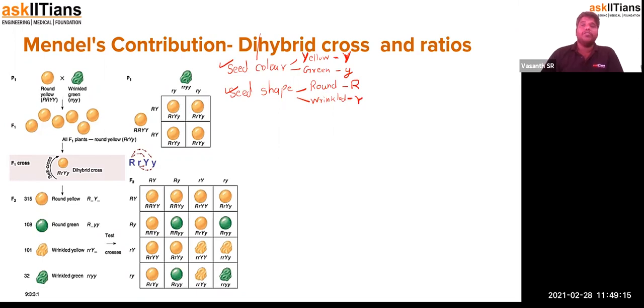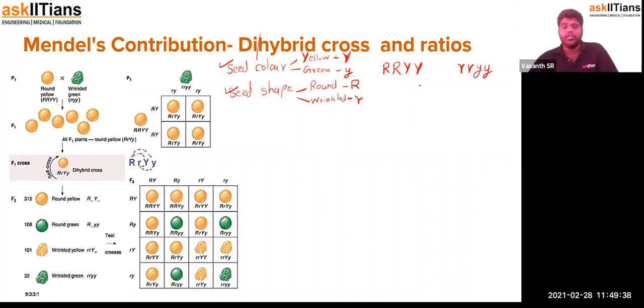Dihybridization is the hybridization of two characteristics with four different expressive traits. Now there will be pure breeds that will be crossed. Here you can see the round yellow seed, which is written as capital RRYY, the pure round yellow seed, and the next one is the pure wrinkled green seed.